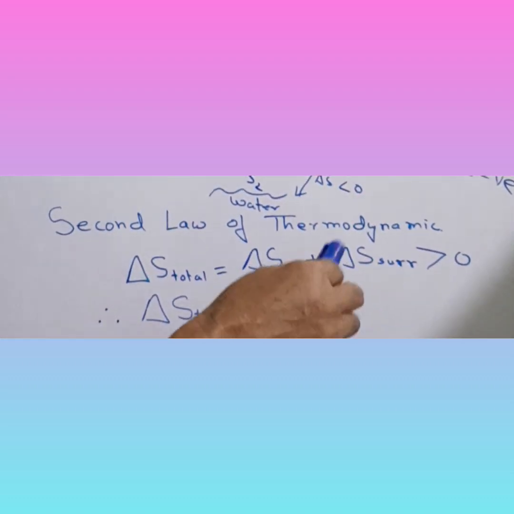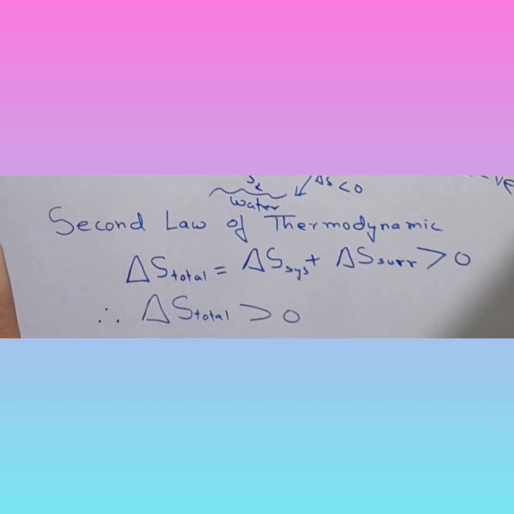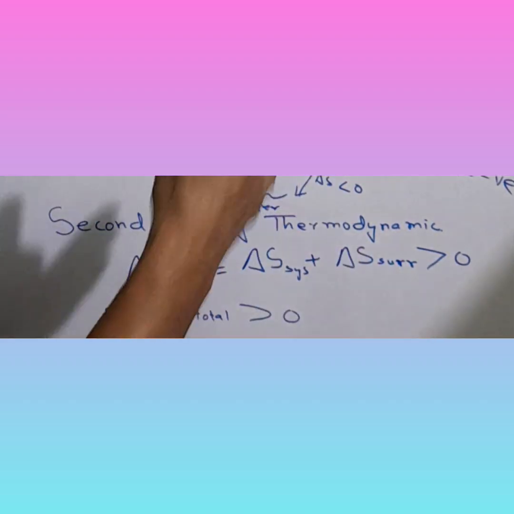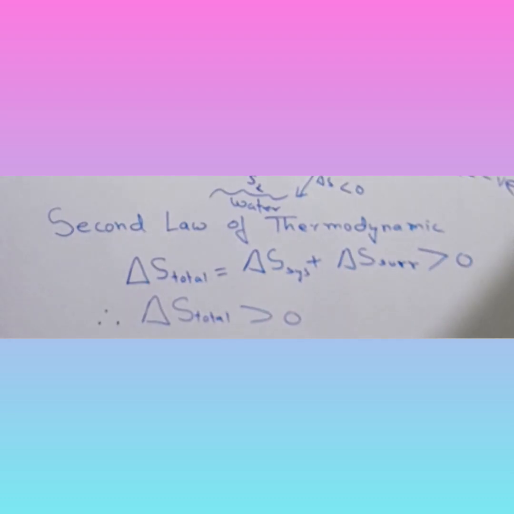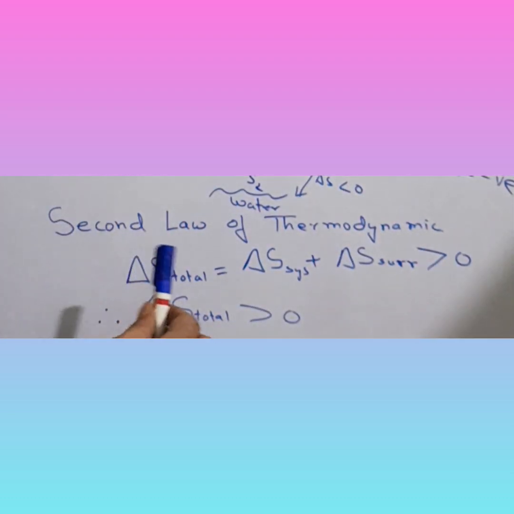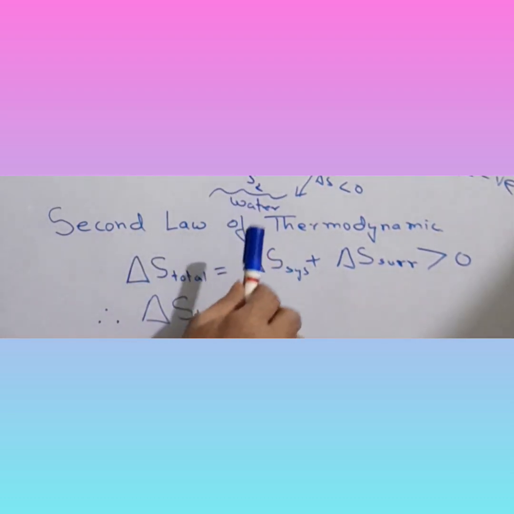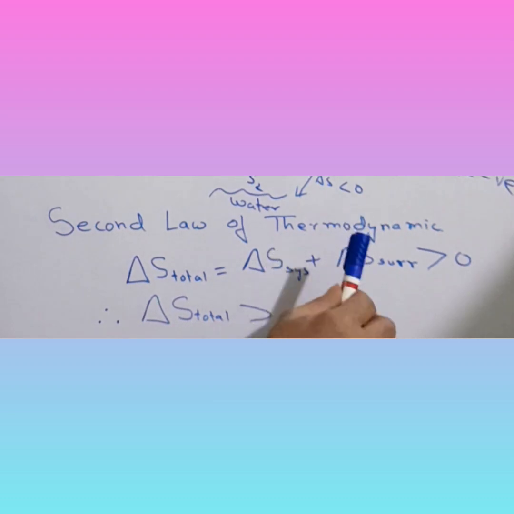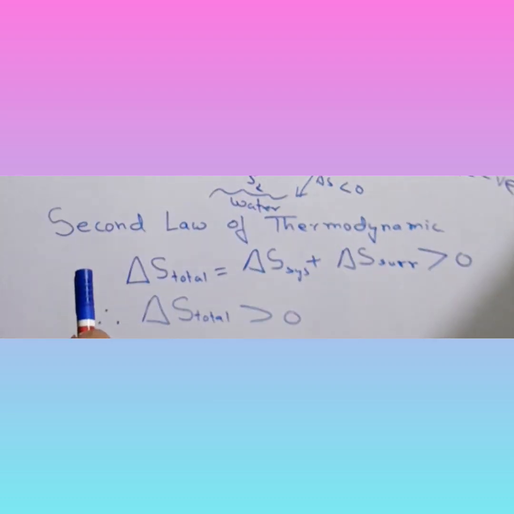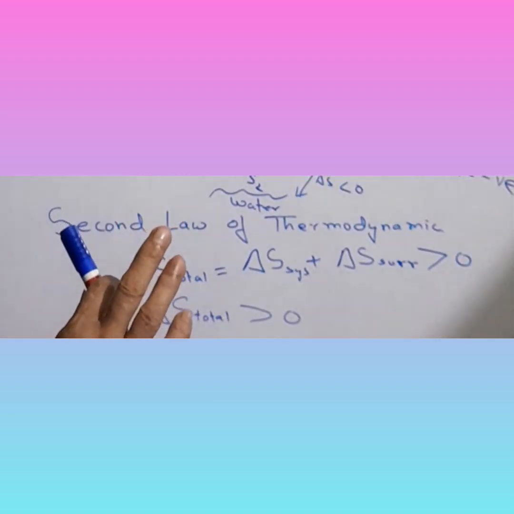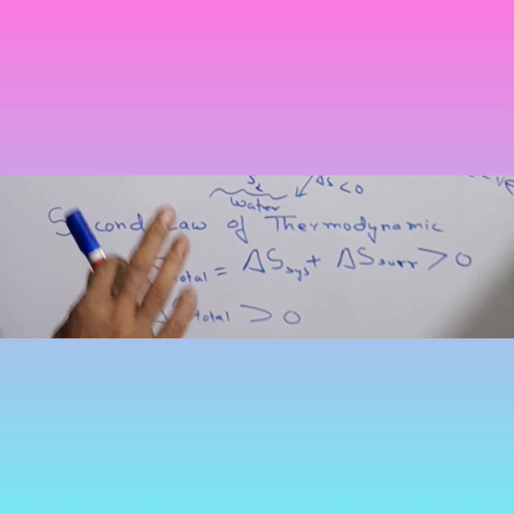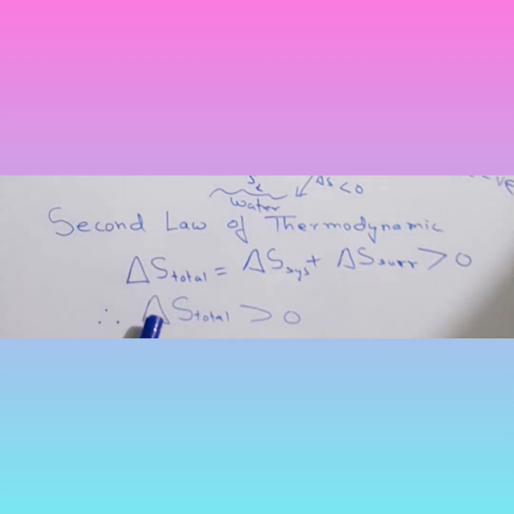Although we are concerned purely with the system, we introduce the surrounding also, and we say that entropy total, equal to entropy system plus entropy surrounding, should be greater than 0. Then the process is spontaneous.